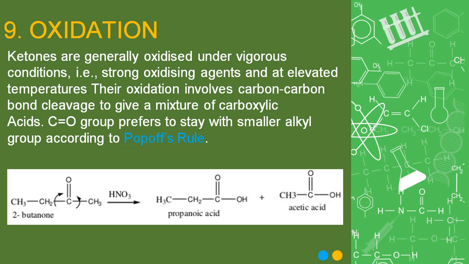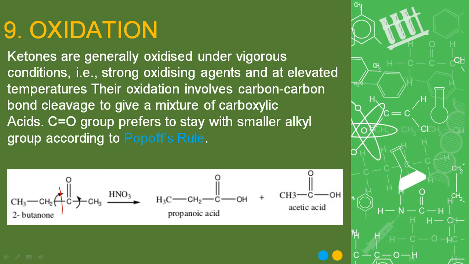According to Popov's rule, during the oxidation of a ketone, the carbonyl group prefers to stay with the smaller alkyl group. It means from where the cleavage will take place? Cleavage will take place from this bond. So, you will get two carboxylic acids both with two carbon atoms.